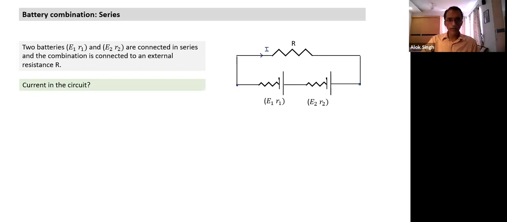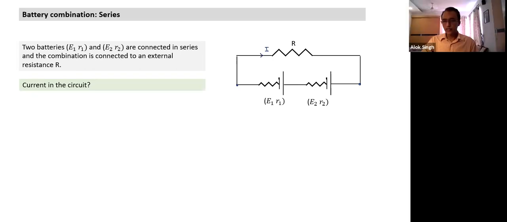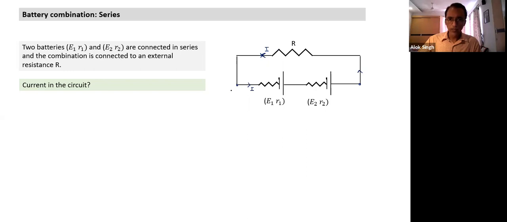So let's see how to find the current in the circuit. Can you find the current in the circuit here? How do I find it? I can always apply the Kirchhoff loop rule. Let the current be I. Sorry, I've drawn it the other way around. The current is I, and let me start from here and write the equation.